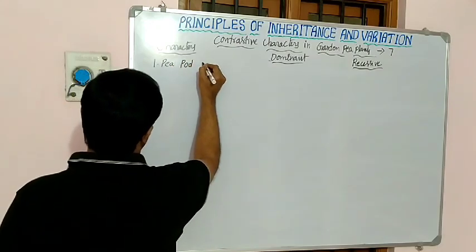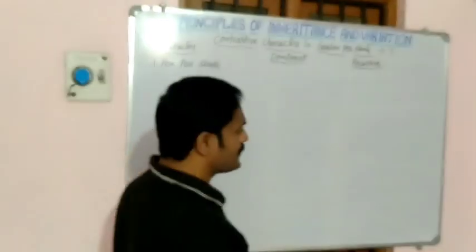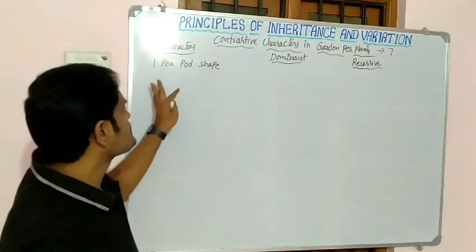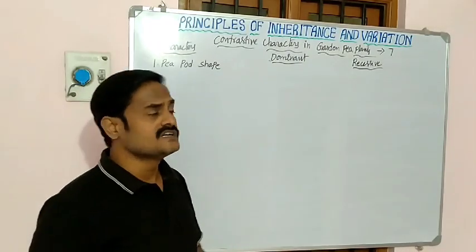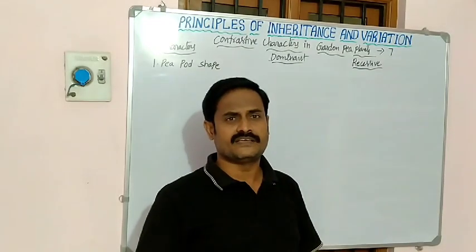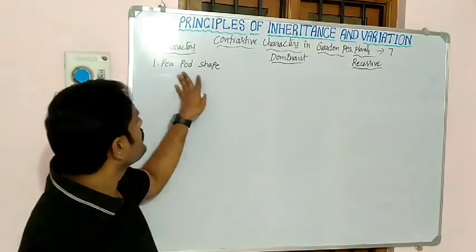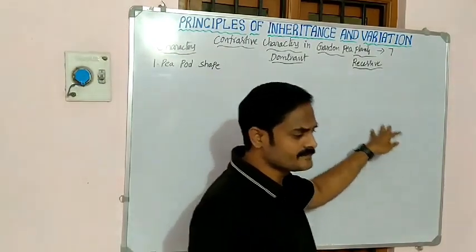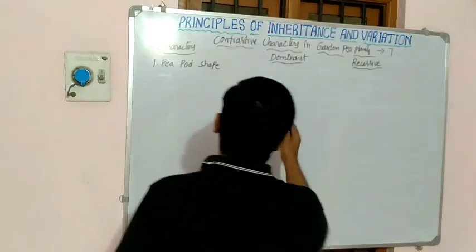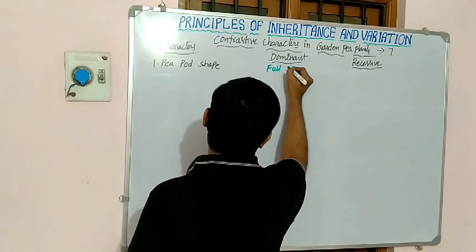Mendel observed the pea pod shape. So this is one character, pea pod shape. Some of the pea pods look flat. Flat means they have no folds. Flat means what? Simply I will write here full pod.